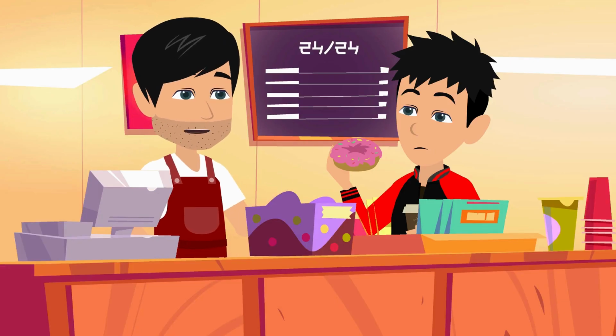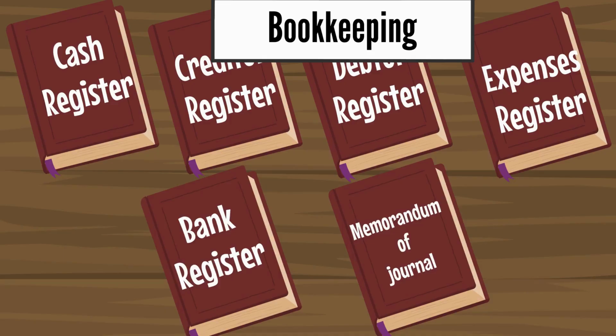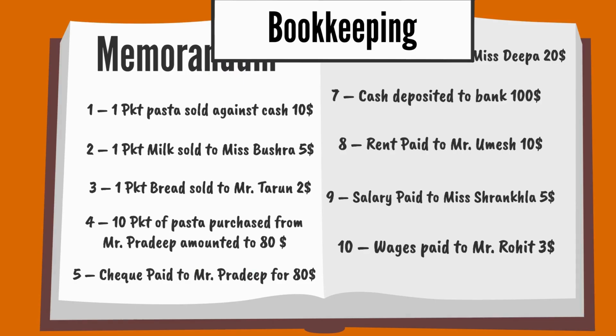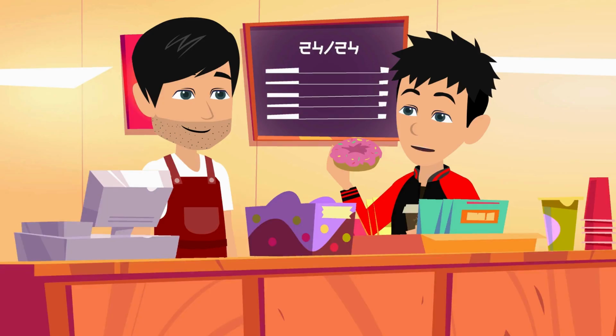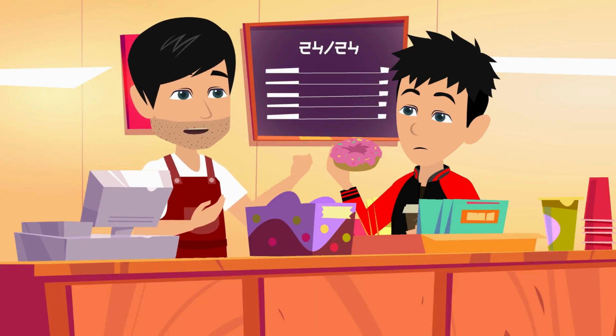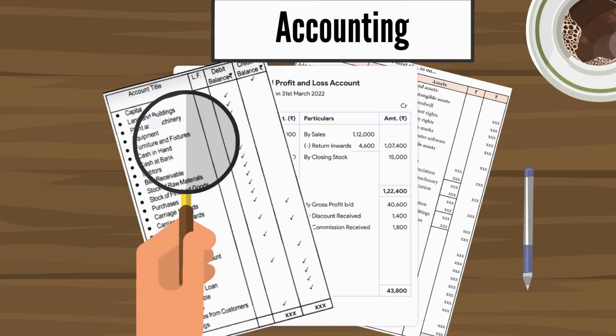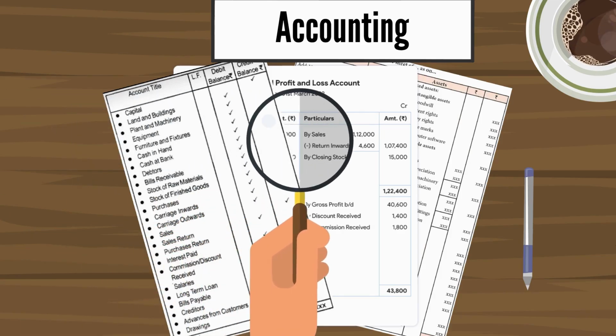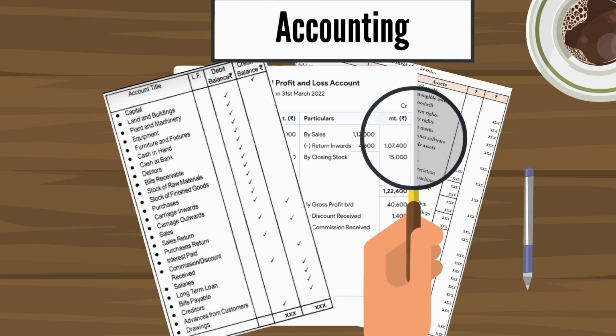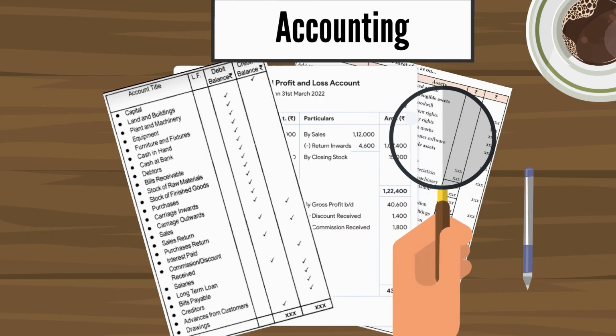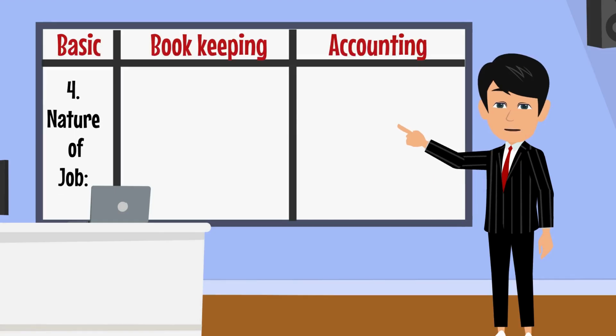The purpose is to maintain a systematic record of every transaction. For example, tomorrow, if I forget how much we sold today, I can check my records. And accounting? Accounting tells me the overall financial health of the shop. For example, last month, I used accounting to figure out that my profits had increased because of our new snack corner.